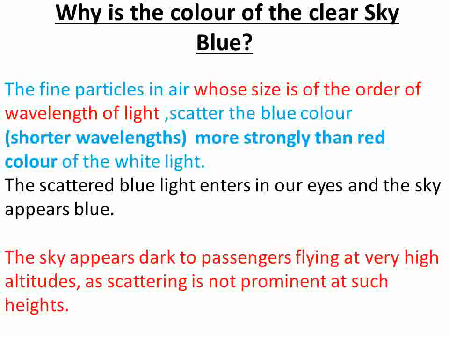The sky appears dark to passengers flying at a very high altitude, because at very high altitude there is no atmosphere, no scattering of light, due to which the sky appears dark.